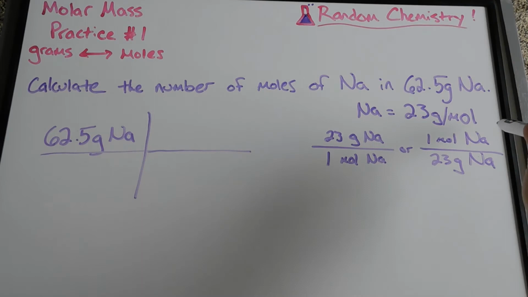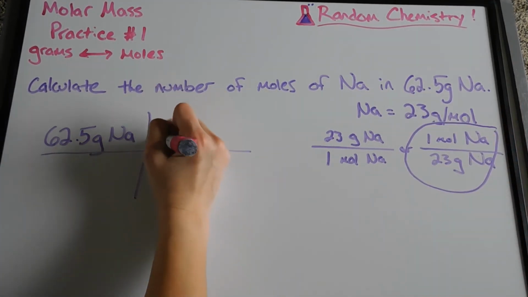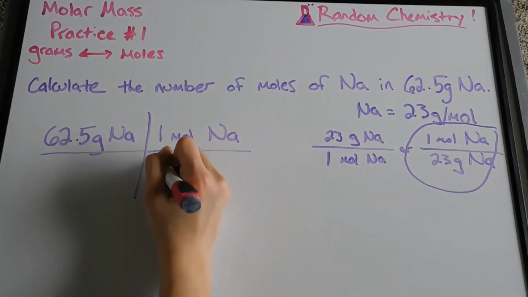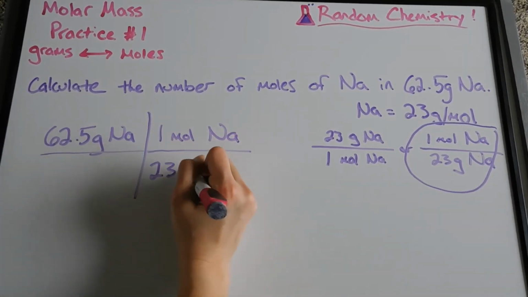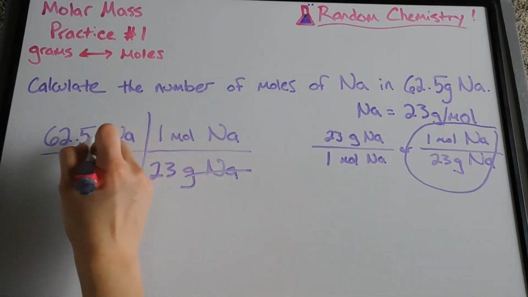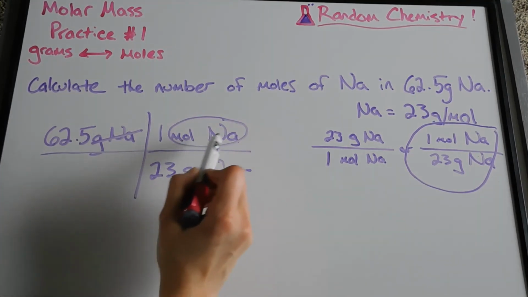So I'm going to use this conversion factor. That's 1 mole of sodium is equal to 23 grams of sodium. And now my grams of sodium cancel out. So I'm left with my unit, moles of sodium.